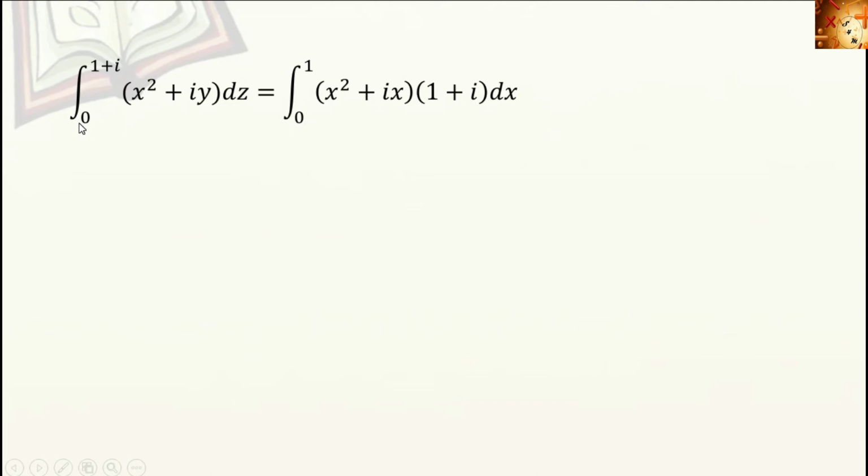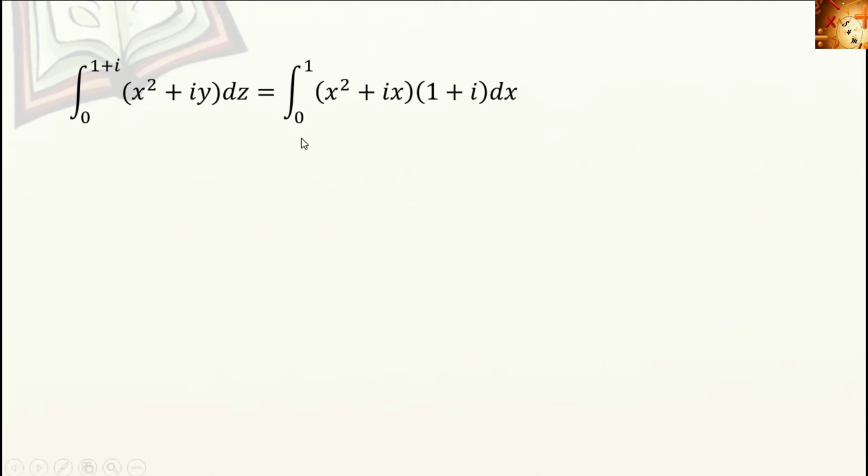Here the lower limit is 0, which means 0 plus i0. So the x coordinate is 0. In the upper limit, 1 plus i. 1 plus i means the real part is 1 and the imaginary part is 1. That is, x is 1 and y is 1. Here we want the value of x. So the x value is 1.